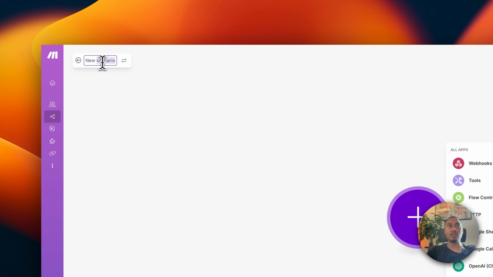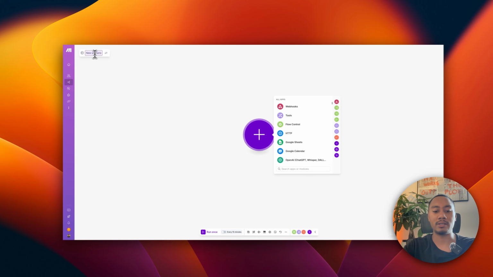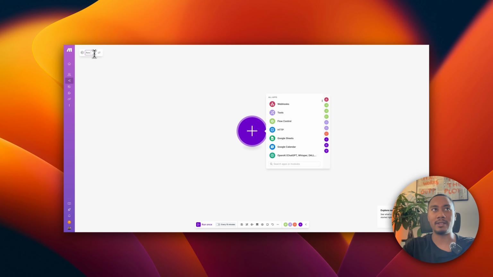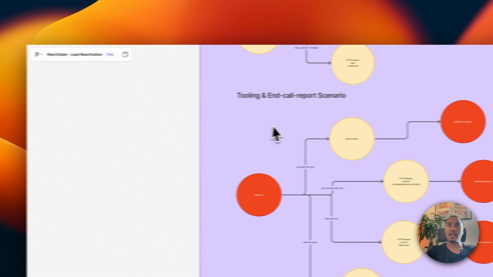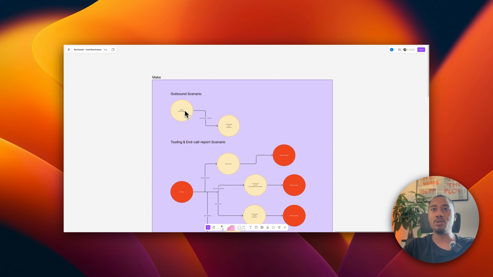And the first thing to do is just rename it so we can keep everything tidied up and organized. So I like to just name it by the assistant, and let's just call this scenario 1. So scenario 1 will be in charge of triggering the outbound call. So let's set that up. Now, if we look back at our design again, we can see we just pretty much have 2 modules.